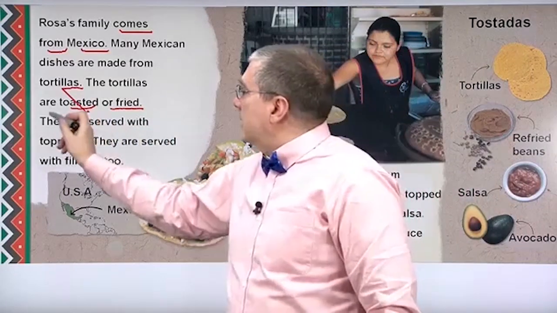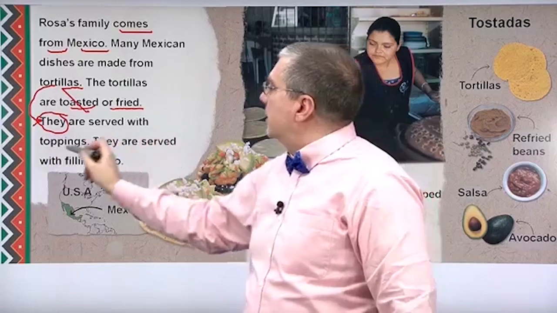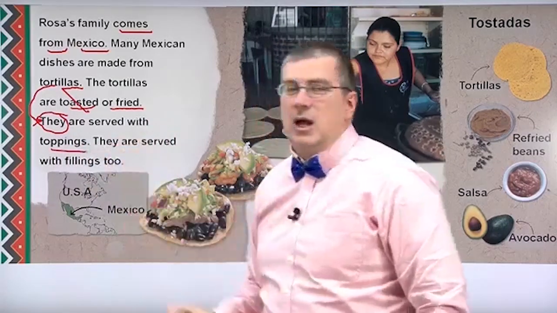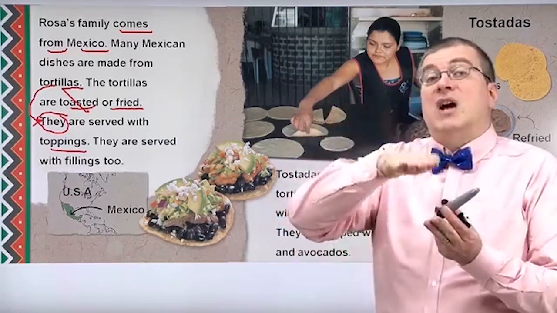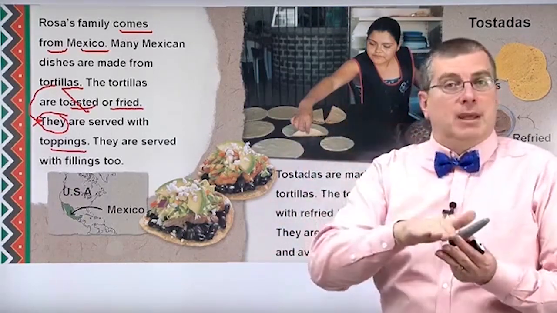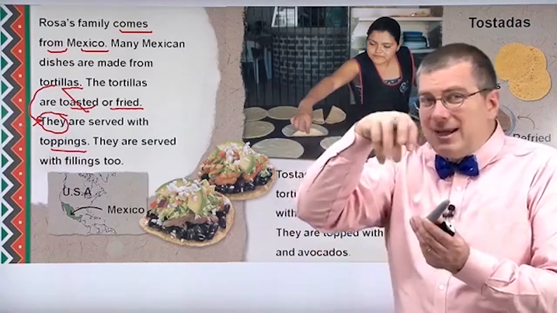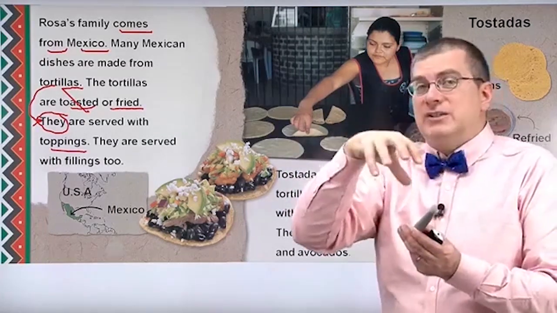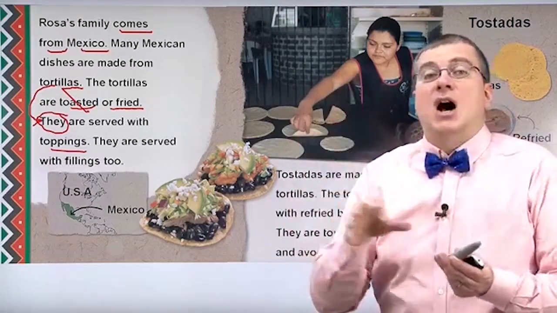The tortillas are served with toppings. Think about topping. What do you put on top of something? Those are toppings. If you have ice cream and you put little candy on top of your ice cream, maybe some chocolate syrup, those are toppings.